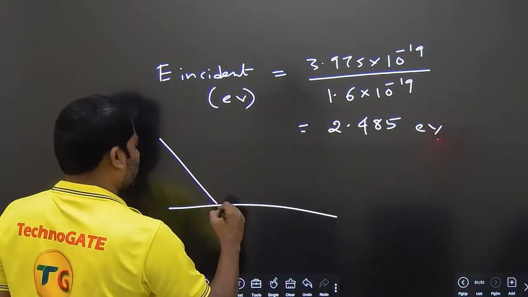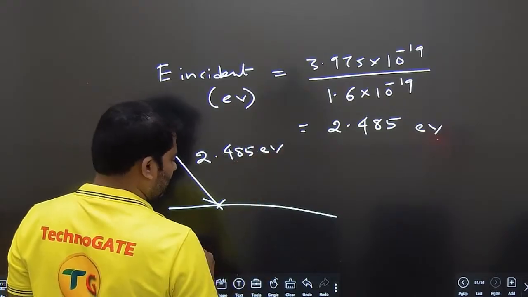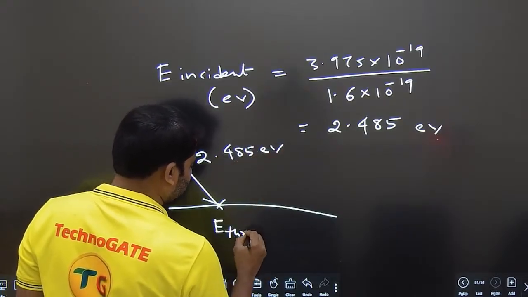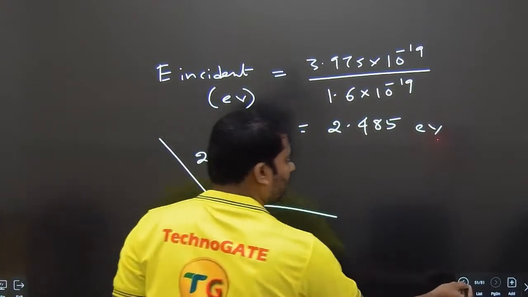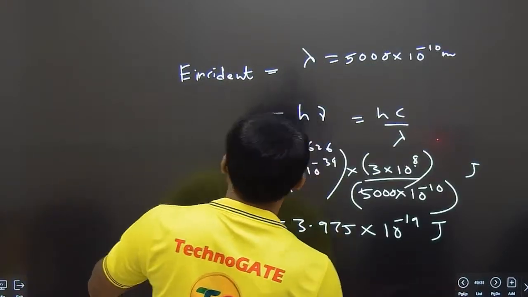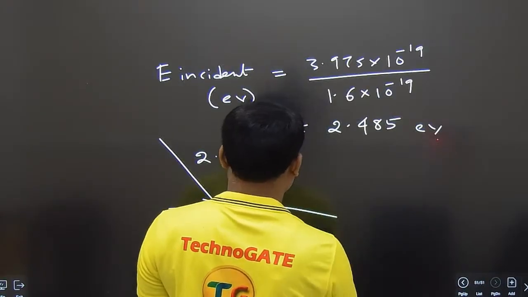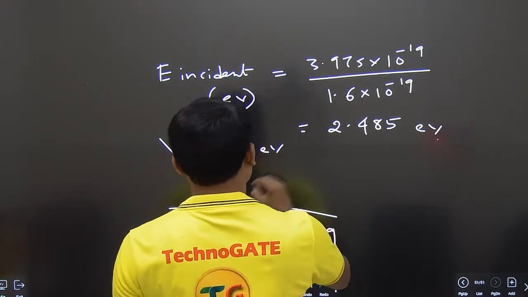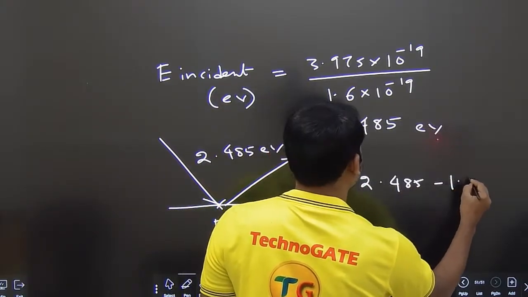Okay, so the energy which is coming is 2.485 electron volts, and the threshold energy is given as how much here? 1.9. Okay, so the one which is going off will be 2.485 minus 1.9.